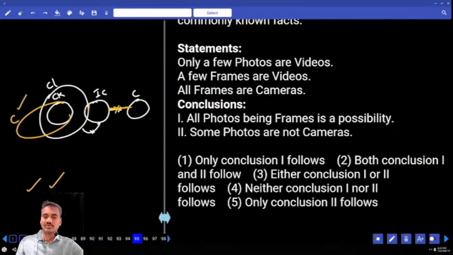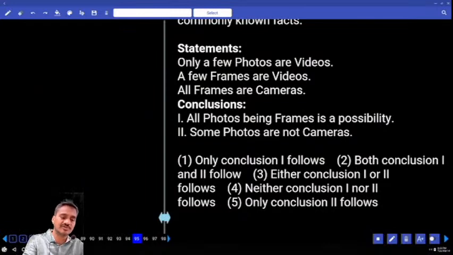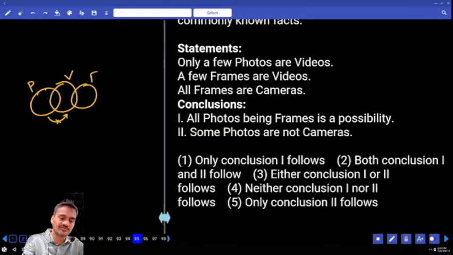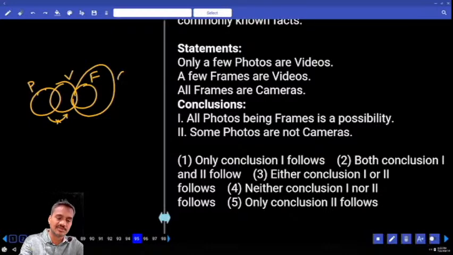And 95. Only a few photos are videos, only some photos are videos, but not all. This entire photo is not a part of video. Some of the frames are videos, and all these frames are cameras. And "all photos are frames" is a possibility. This entire photo is a part of this frame.